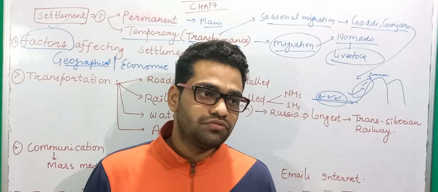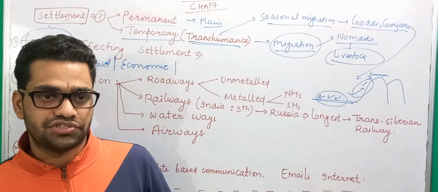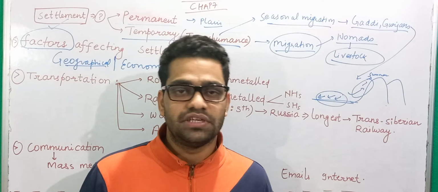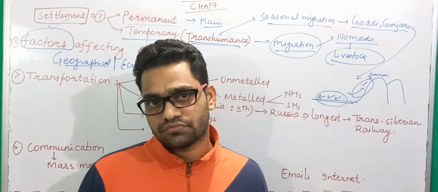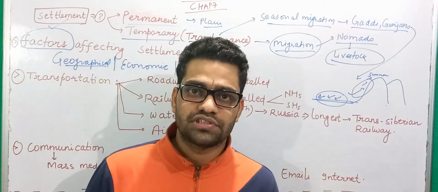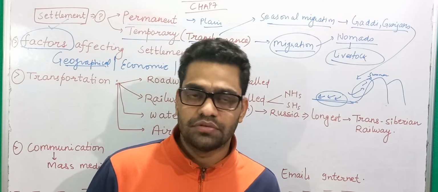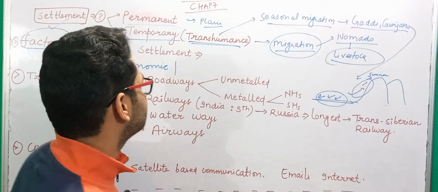For example, you will see that the rate of urbanization in India is increasing. In every census we have seen an upward trajectory in urbanization in India, and across the globe also. You will see that there has been a significant amount of urbanization across the globe, particularly after the industrial revolution. So this is the economic factor.